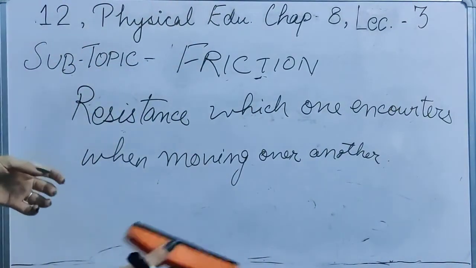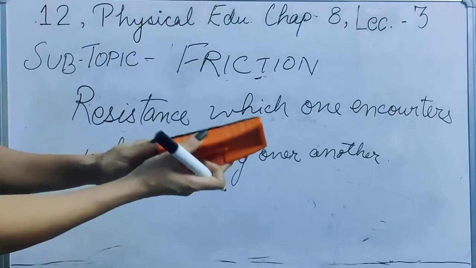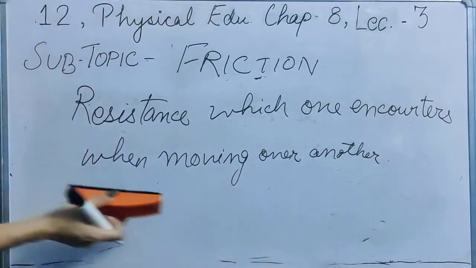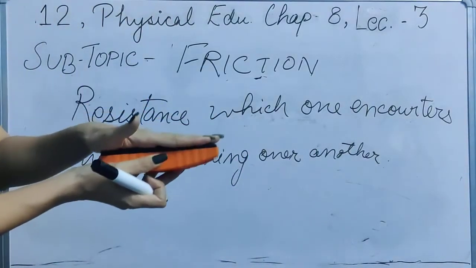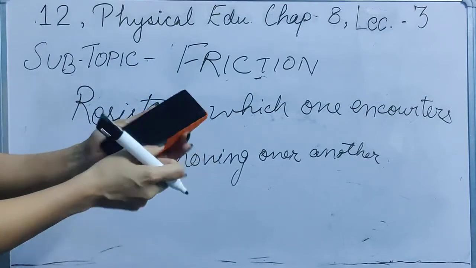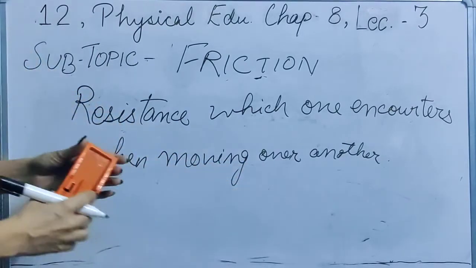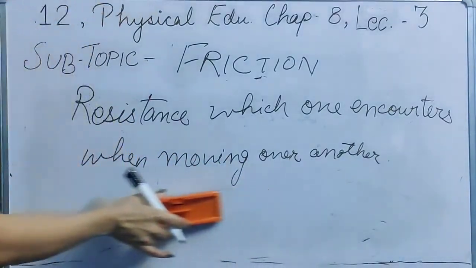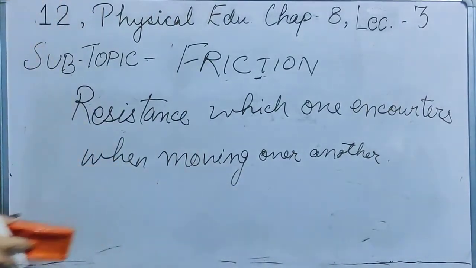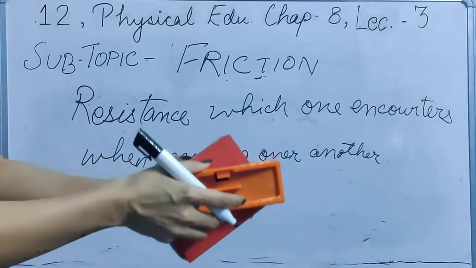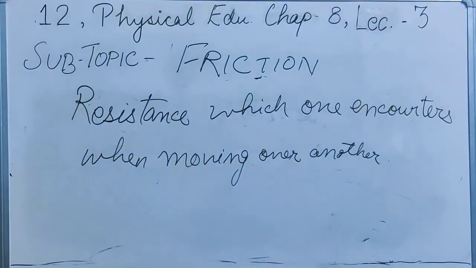For example, if I am using this duster on the whiteboard, there is this friction acting upon both of them, that is the resistance. Now there can be different kinds of friction. As this is very smooth, it will move very smoothly, there will be less friction. Now if I use something which is rough or hard, it will not move as smoothly. So that is friction.